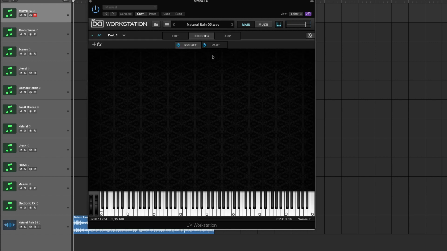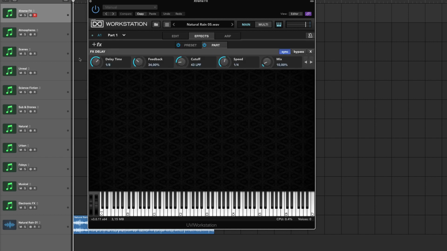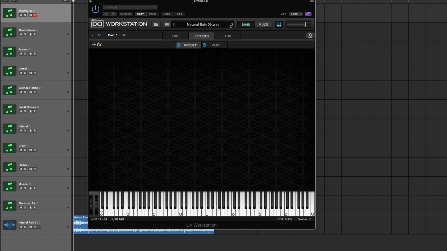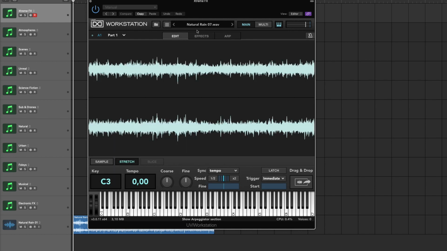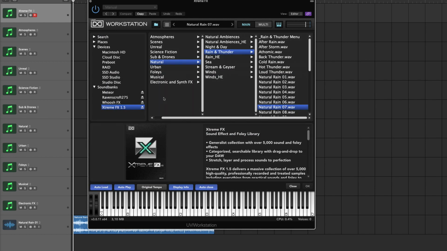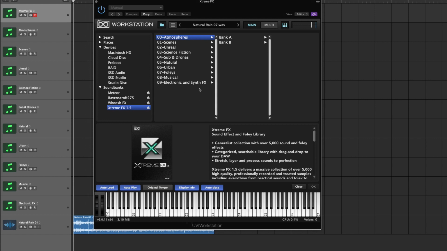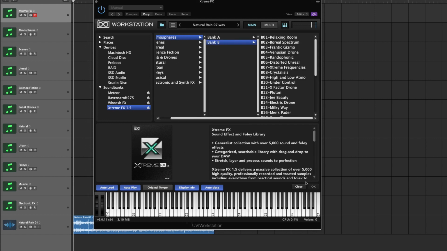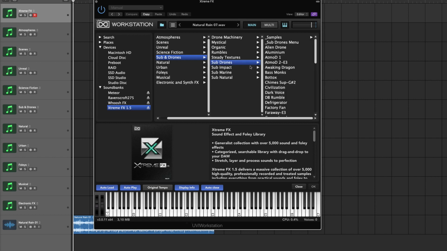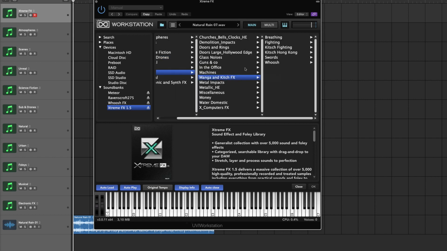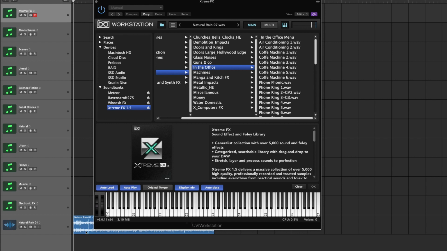So what you can do as well is add the effects on the part instead here, so this delay here, and that will carry over if you switch preset. The effect is still on, the arpeggiator is still on, so you can just change out the sound effect. So all in all, this is an amazing collection of sound effects in various categories, neatly organized, very playable because you can play some of the sounds here with the synth engine, and other types of sound you can simply drag and drop like these Foley effects right into your sequencer, which I showed you earlier.